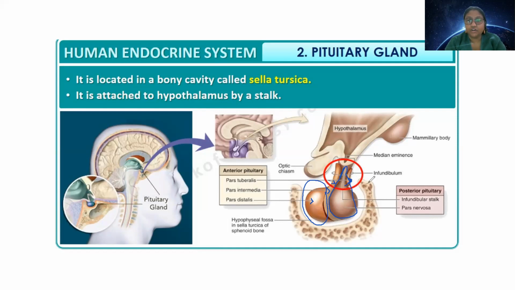Whereas in case of posterior pituitary, this is the infundibulum through which it is attached to the hypothalamus, and this is pars nervosa. So parts of pituitary is clear.